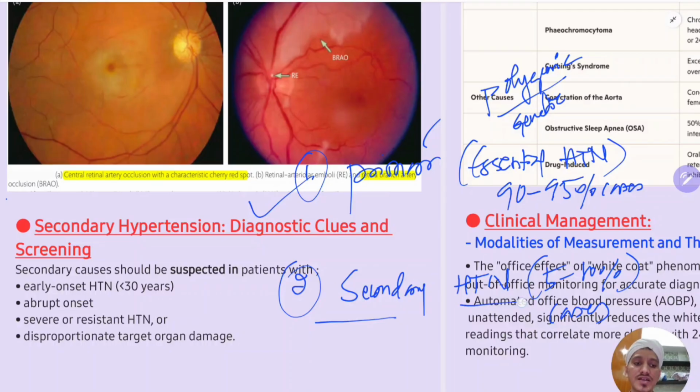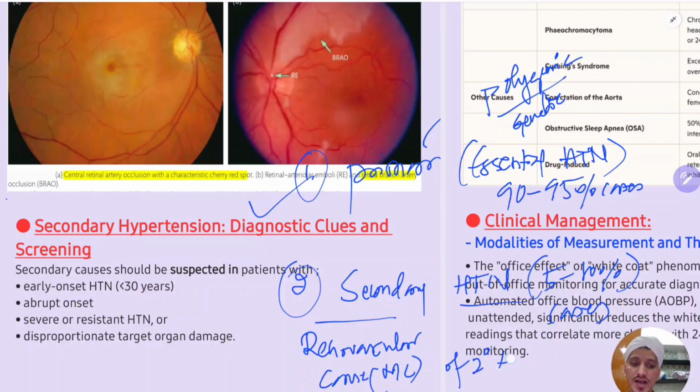Whereas secondary hypertension will have a cause. The most common cause of secondary hypertension is the renovascular cause. Renovascular cause is the most common cause of secondary hypertension.